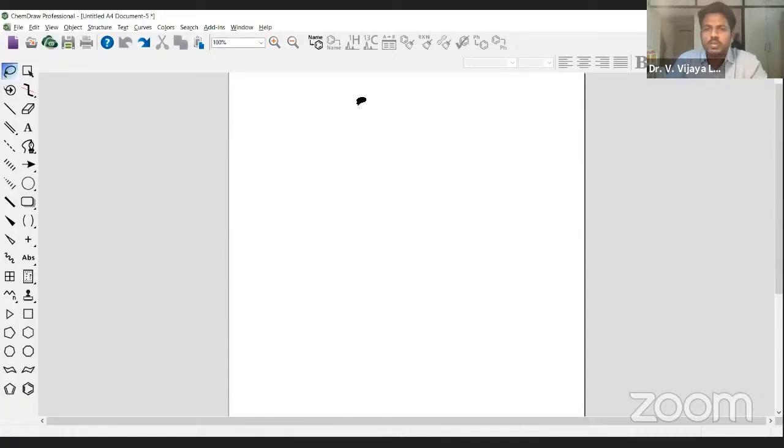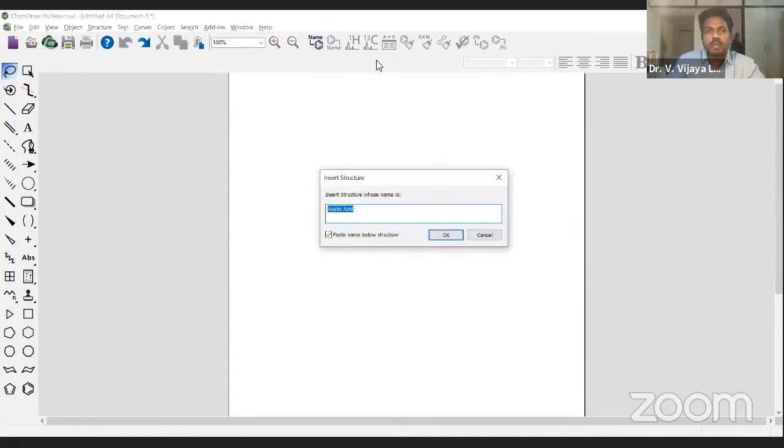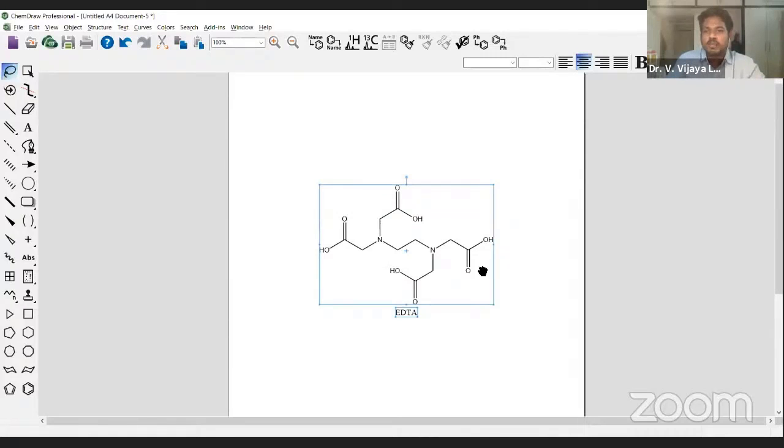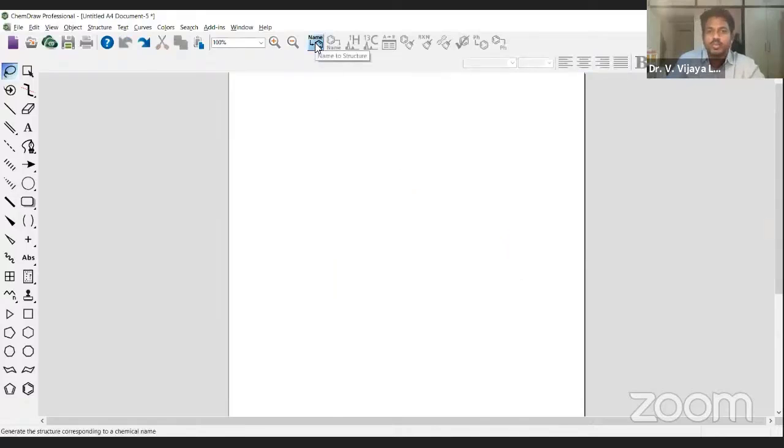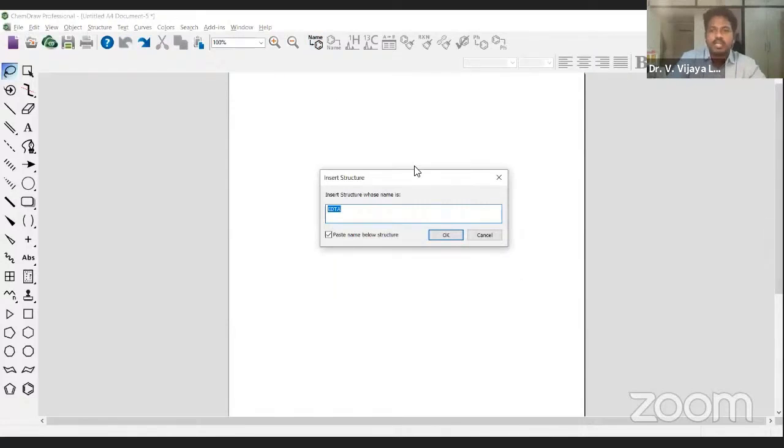That is a quicker way of doing chemical reactions and drawing chemical structures. So what you need to do is simply use this option of name to structure. Simply click that and a pop-up window will come. For example, acetic acid, you can draw it. But when it comes to, for example, EDTA, simply type EDTA. You know that EDTA is a bigger molecule. So how much time does it take? Definitely to draw this molecule, you will need 1 minute. In 1 second, you can get the structure. How do we get that? It's very simple. Use this name to structure, type EDTA, then click that. Then automatically you'll get this.